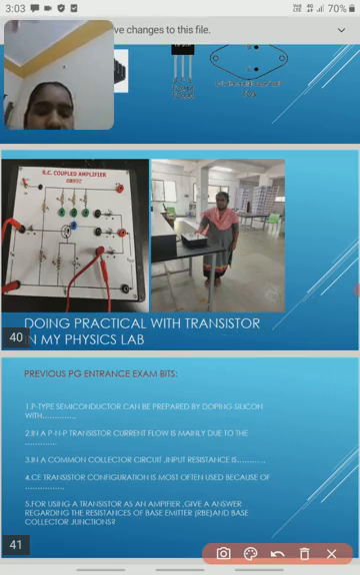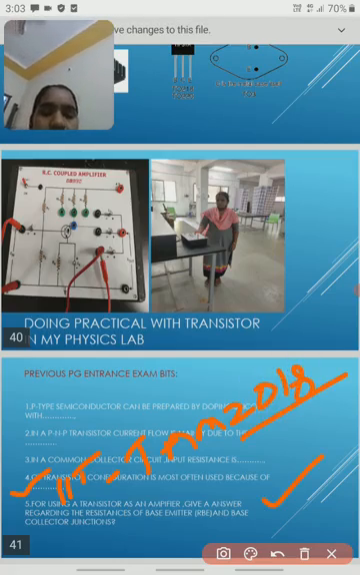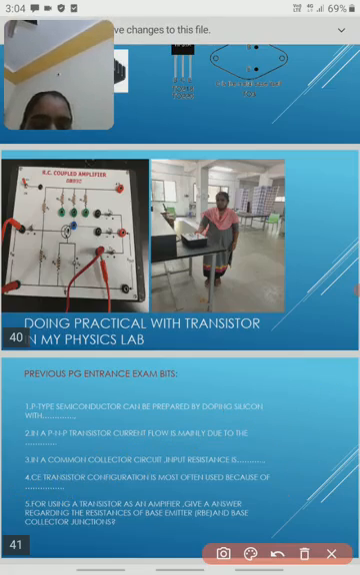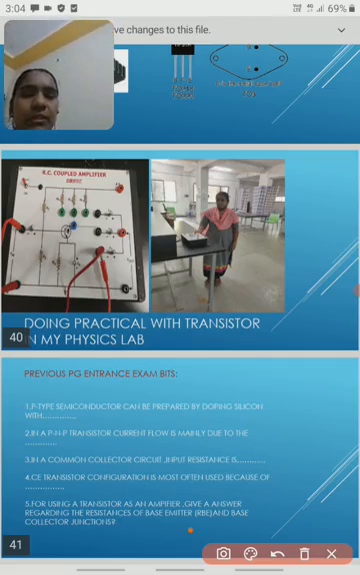The fifth question is an IIT JAM question from 2018, part A. For using a transistor as an amplifier, give the answer regarding the resistance of the base emitter and base collector junctions. Already explained, the main purpose of the transistor is amplification, so we already know that important point.